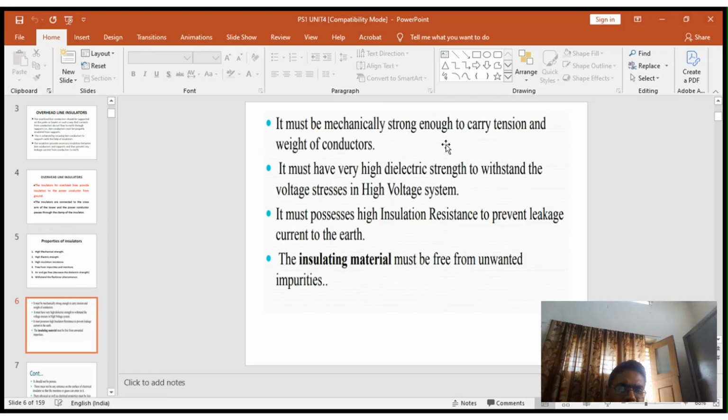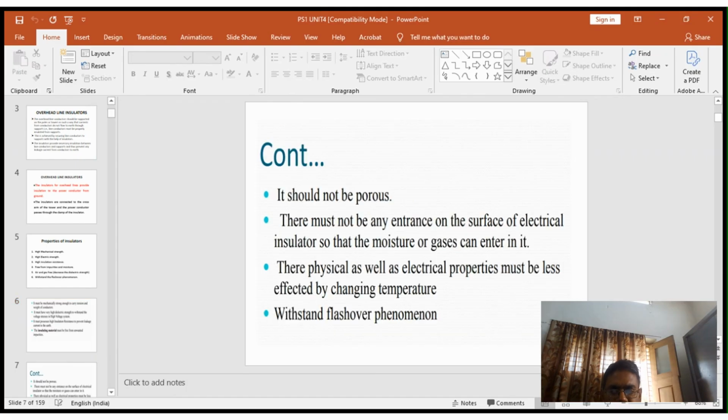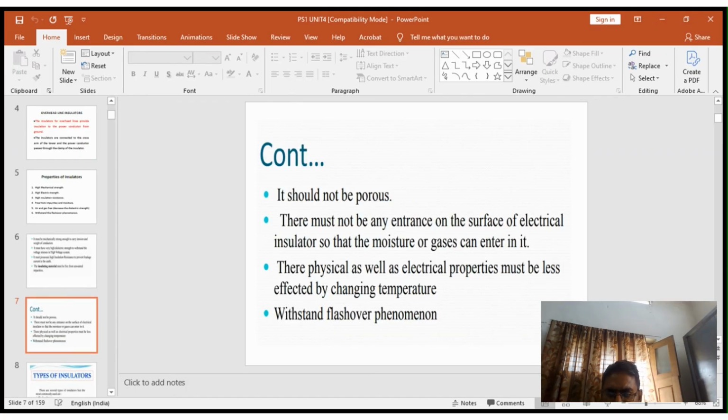It must be strong enough to carry the tension and weight of the conductors. It must have high dielectric strength to withstand the voltage stress in a high voltage system. It must possess high insulation resistance to prevent the leakage current to the earth. The insulating material must be free from unwanted impurities. It should not be porous.